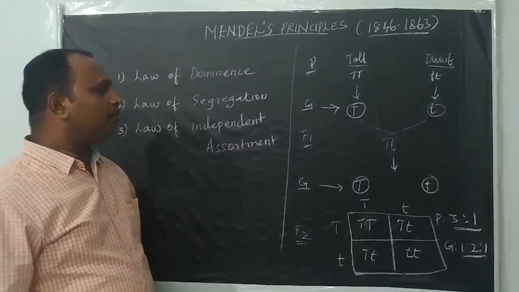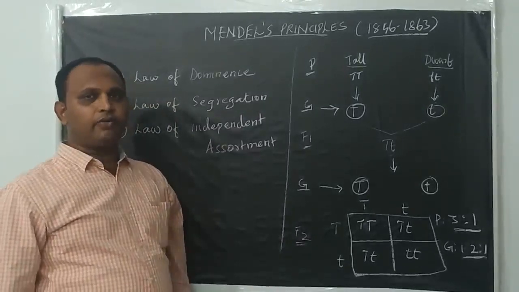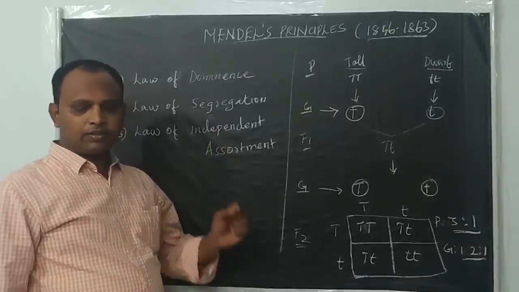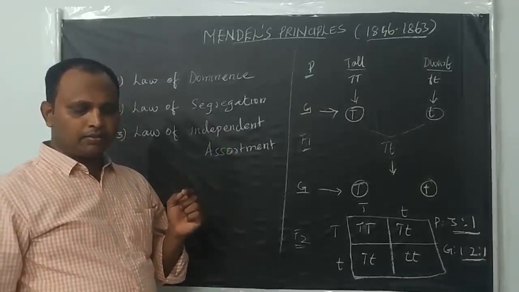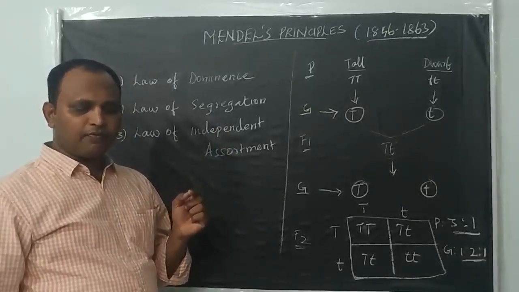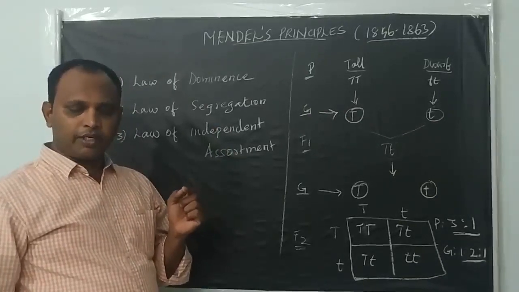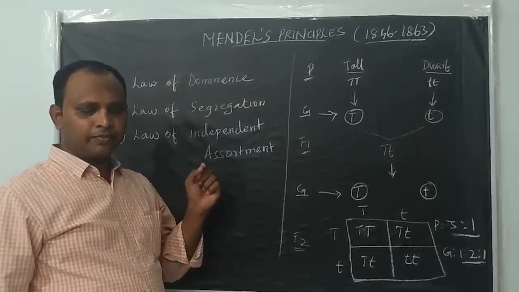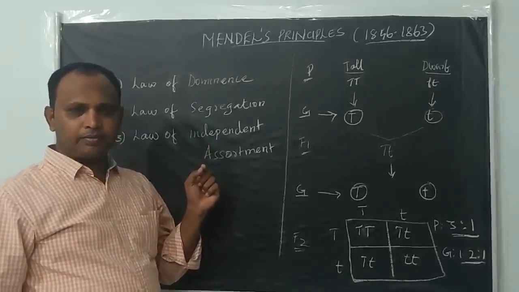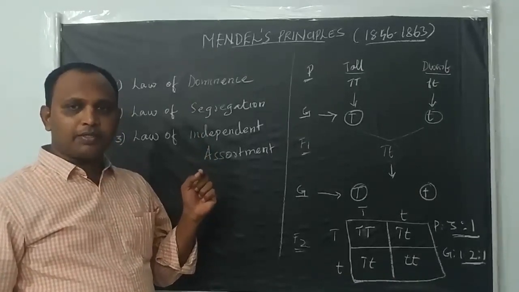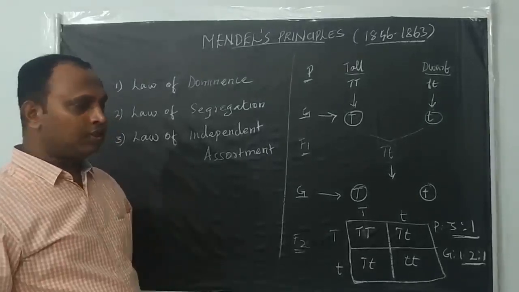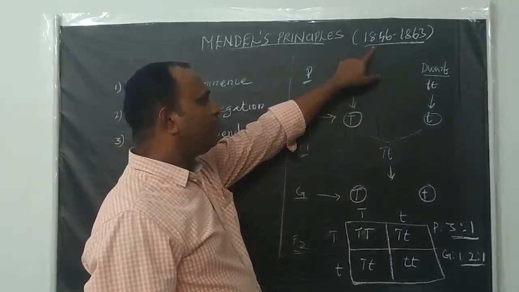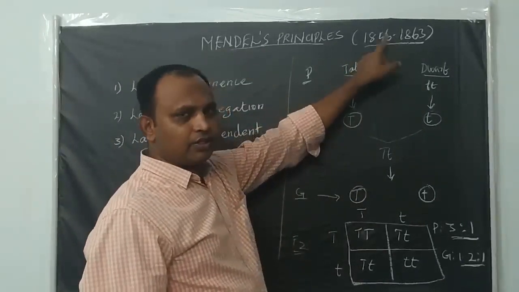The topic we are going to learn in this video is Mendel's principles. We know that Gregor Johann Mendel, who is called the father of genetics, conducted hybridization experiments on garden pea. The scientific name of garden pea is Pisum sativum. He conducted these hybridization experiments from 1856 to 1863.